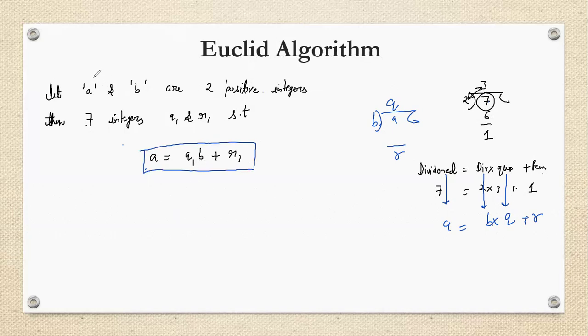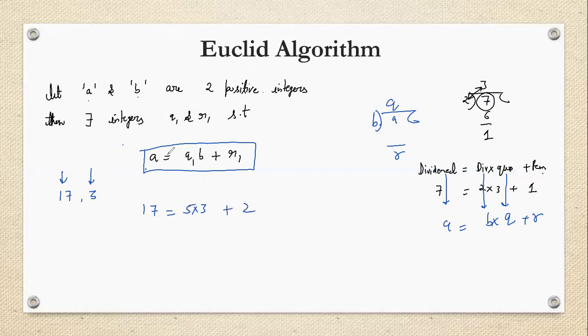Let me give you some example. Let's suppose 17 and 3, this is an integer and this is an integer. Now I can write 17 as a multiple of 3 basically. So 3 times 5 is 15, 15 plus 2.